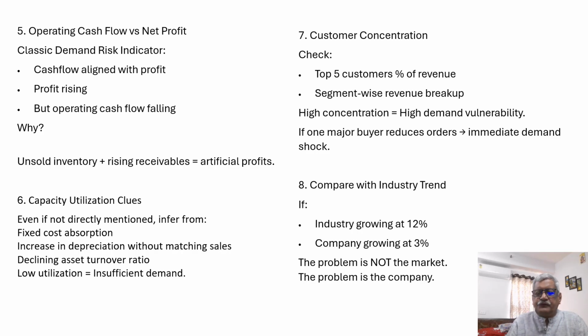Check top 5 customers, percentage of revenue, segment-wise revenue breakup. High concentration is equal to high demand vulnerability. If one major customer reduces orders, immediate demand shock. Compare with industry trend. If industry is growing at 12% and the company at 3%, the problem is not the market, the problem is the company.